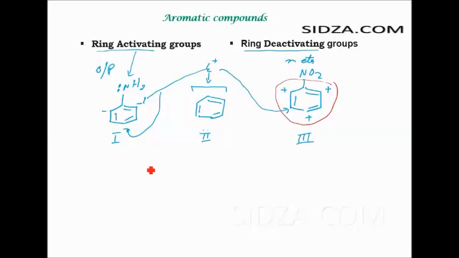So in overall order of reactivity, we can say that the NH2 group is faster than benzene, and the electrophilic aromatic substitution reaction will be faster in benzene than in nitrobenzene.